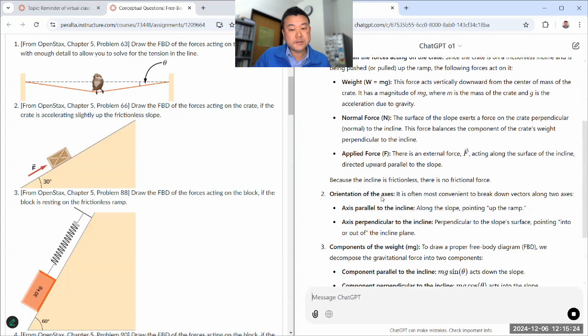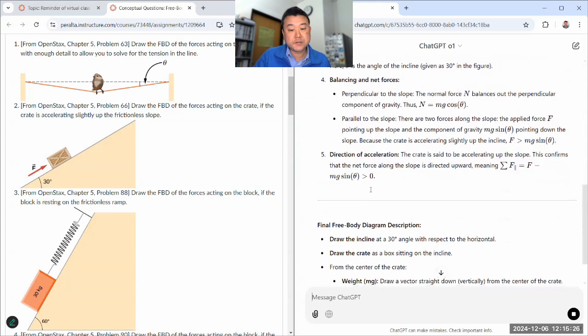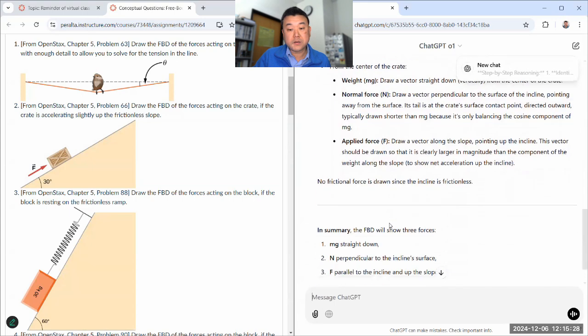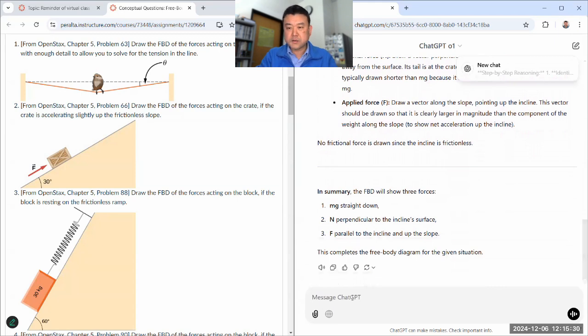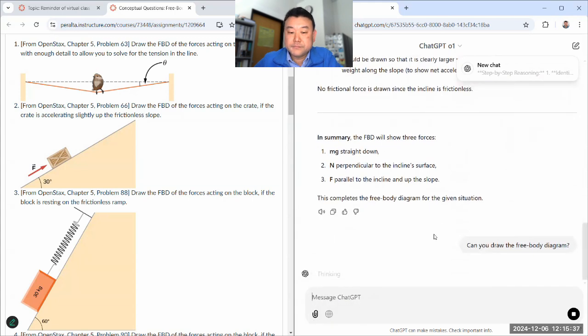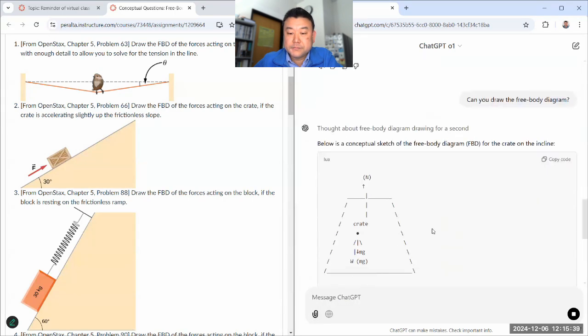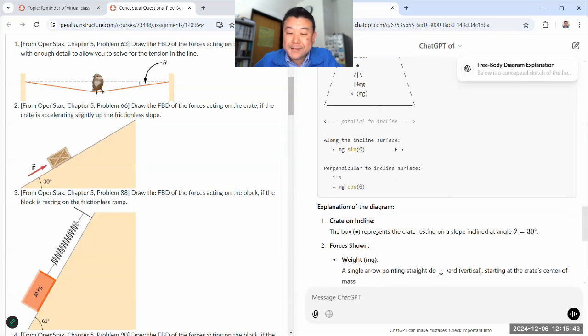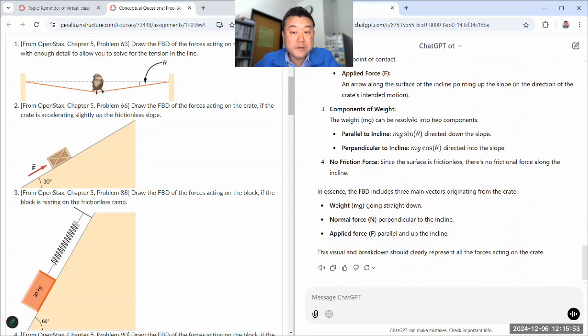Identify forces. Free body. Can you draw the free body diagram? Yeah, I guess. Yeah, this is not good. All right, let's just check a few. Yeah, and this is incomplete, kind of. Yeah, this is not like a fully two-dimensional thing.